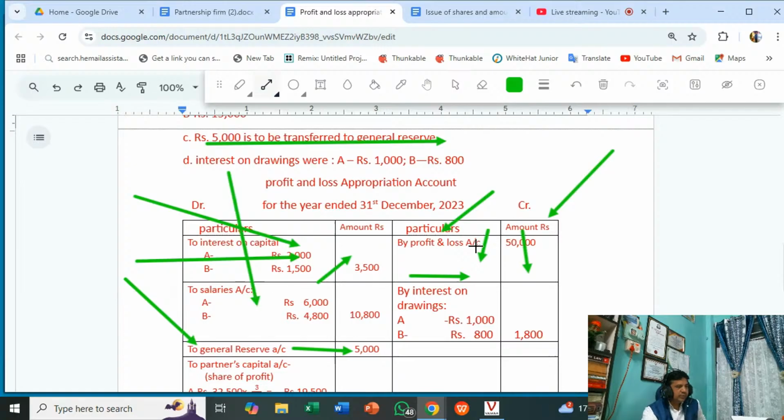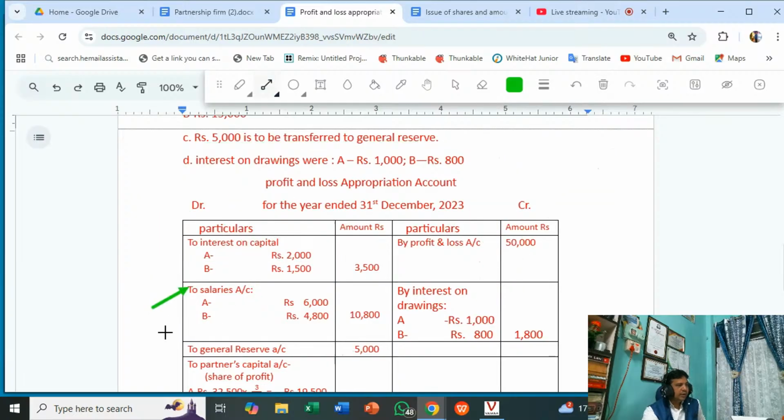Opening profit and loss account balance goes on the credit side; if it is a loss, then you write it on the debit side. Interest on drawings is credit side, and other items like interest on capital, salary, commission, bonus, if given in the question, you write on the debit side, and the general reserve.